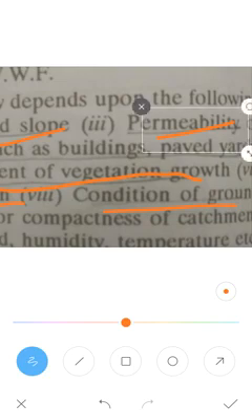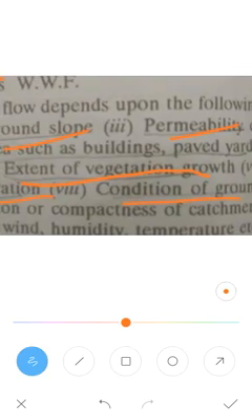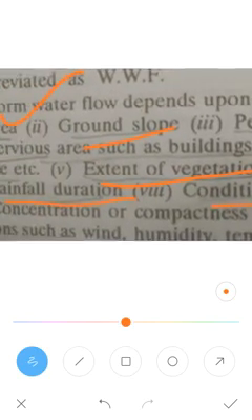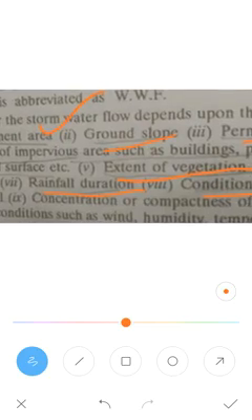Even if the ground is compacted very firmly, the movement of water percolating inside the ground will be very small, so runoff will be very high. So that's about the condition of the ground. Next is the concentration or compactness of the catchment area.